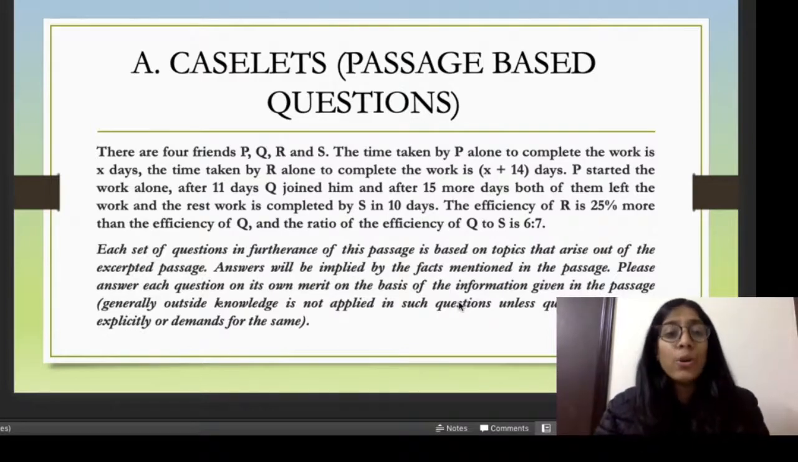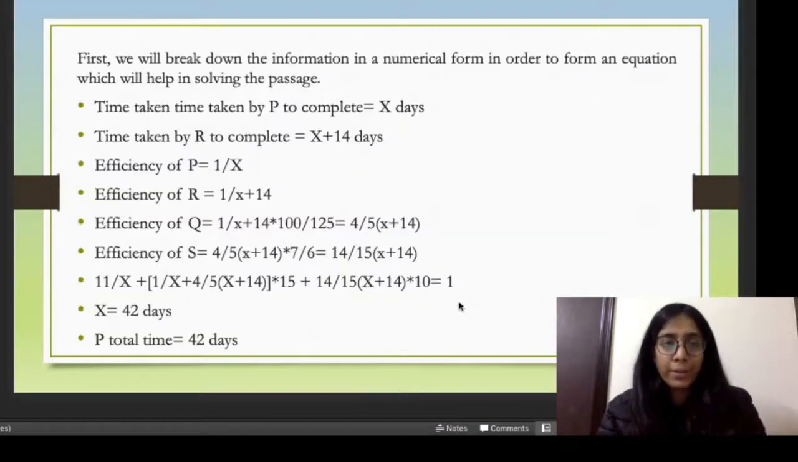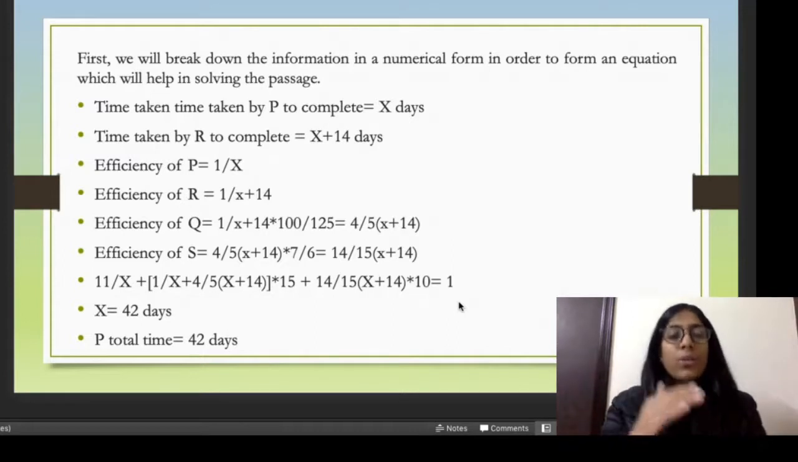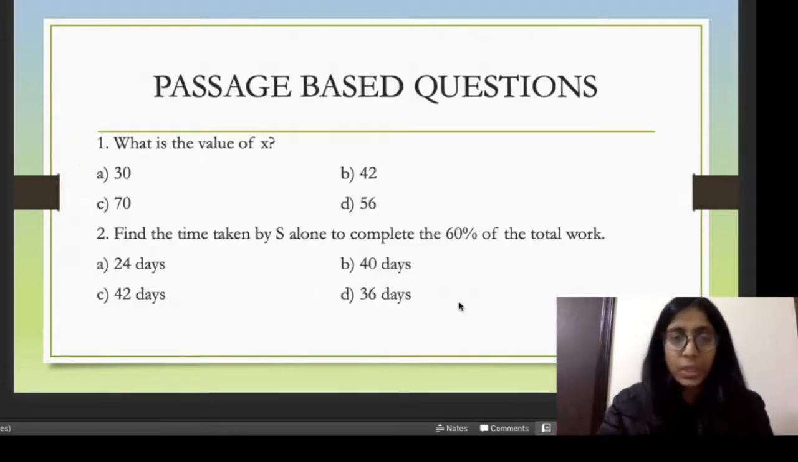Okay, so after reading this passage, I made pointers: time taken by P to complete work is X days, time taken by R to complete is X plus 14 days, efficiency of P will be 1 by X, then what will be the efficiency of R. Further, similarly, the other data which was given, we just sorted it in a tabular form in order to make our calculation much easier. Okay.